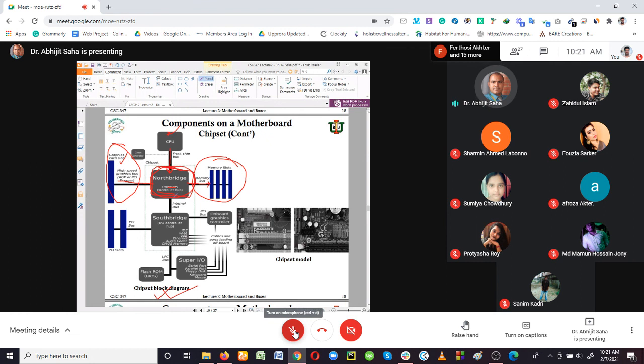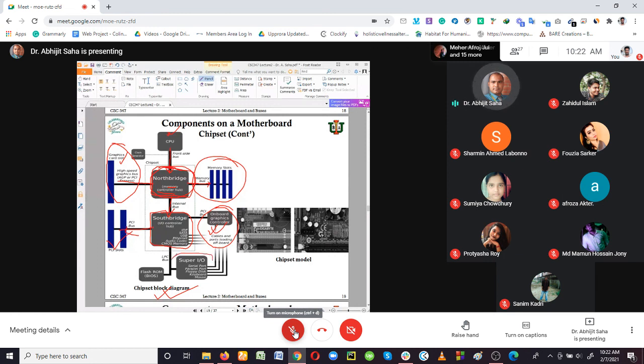Another part of the north bridge is that it is connected with the south bridge. And the south bridge, we know, mostly controls the PCI cards. So the south bridge is connected with the PCI bus. That means these are your PCI slots where you install external cards. And here you have the internal card, the onboard graphics controller. And these are your PCI slots where you install special cards like sound cards, TV cards, something like that.